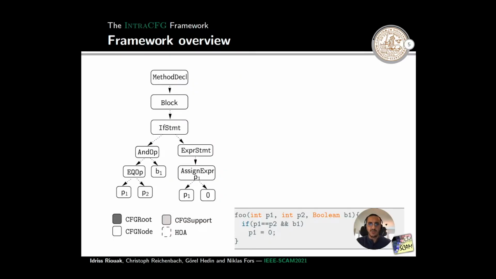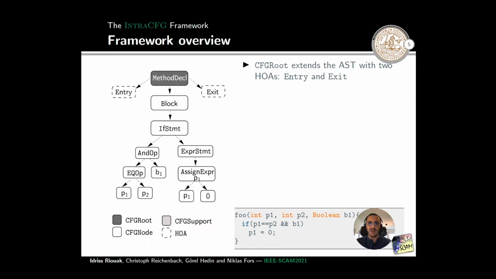Now, I will explain the role of each interface in the framework using the following example. In this snippet of code, we have a method foo with three parameters and a conditional assignment. As we said before, INTRACFG provides three different interfaces: CFG root, CFG support, and CFG node. CFG root is intended to be implemented by all the AST nodes that represent a subroutine, for example, method declaration and constructor declaration in Java.